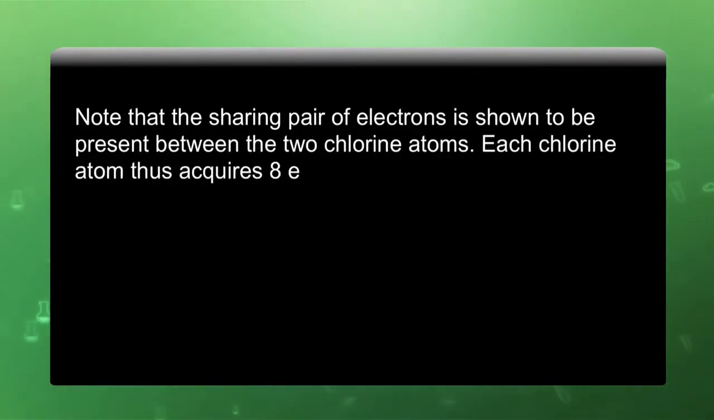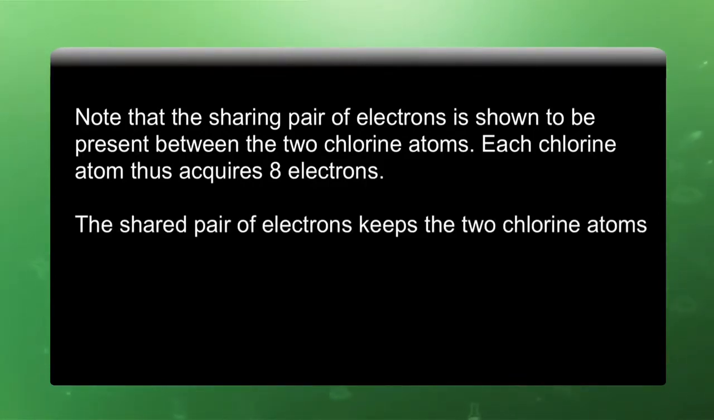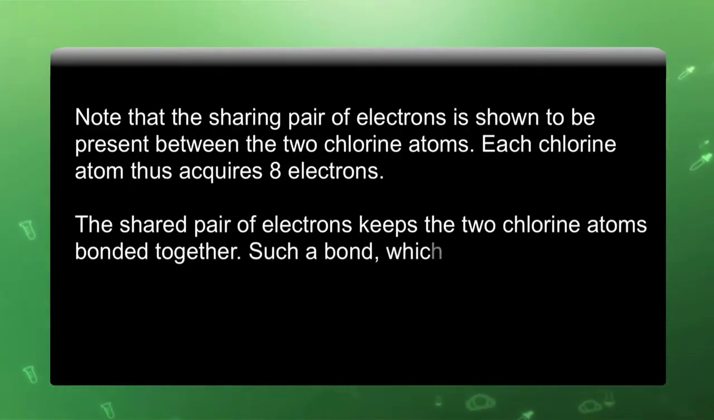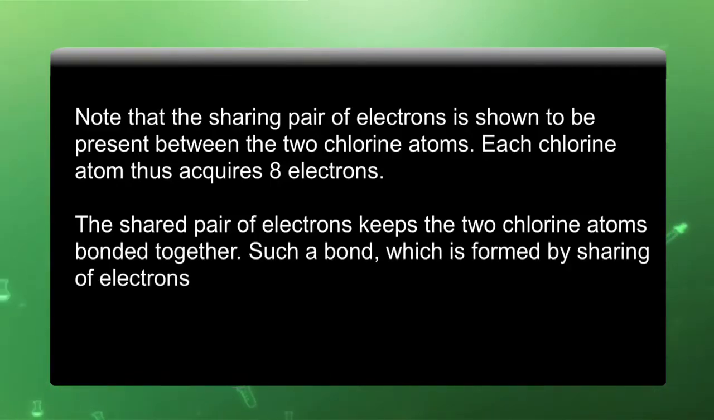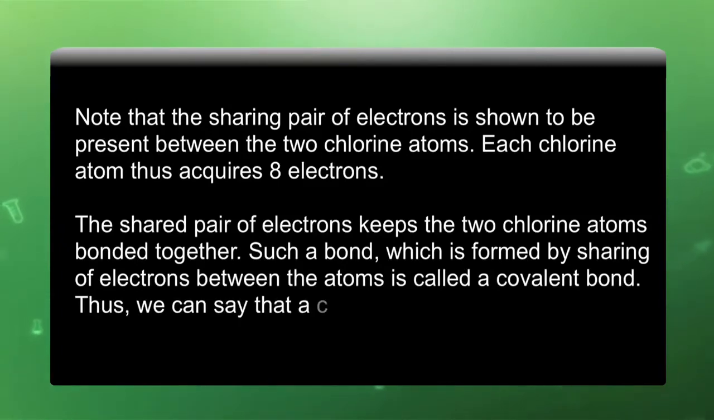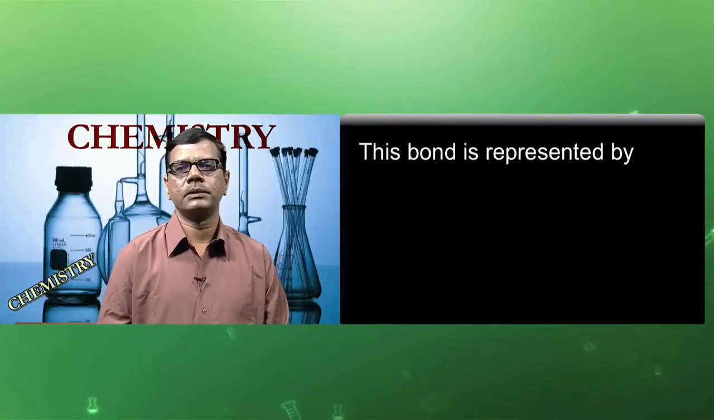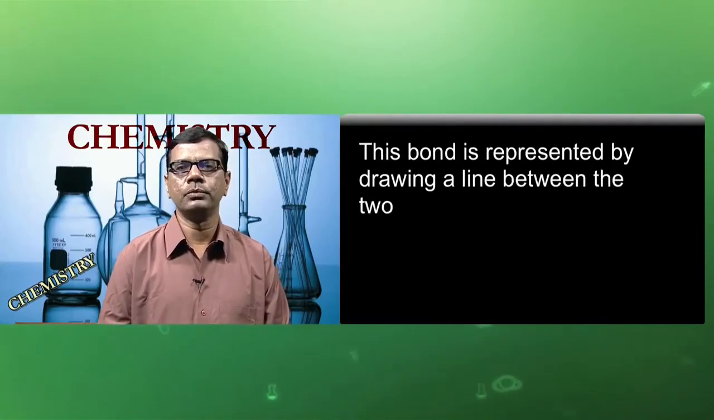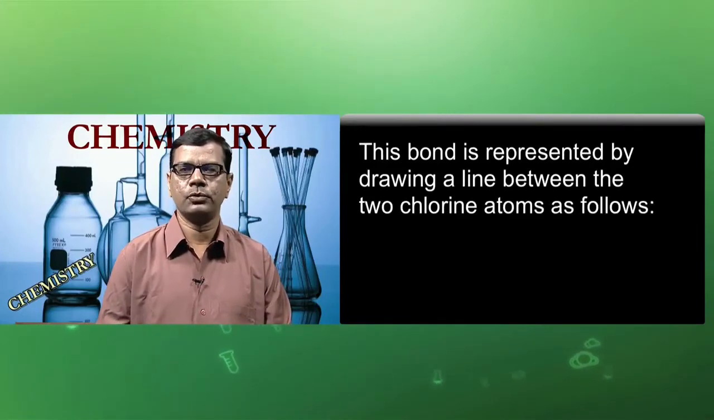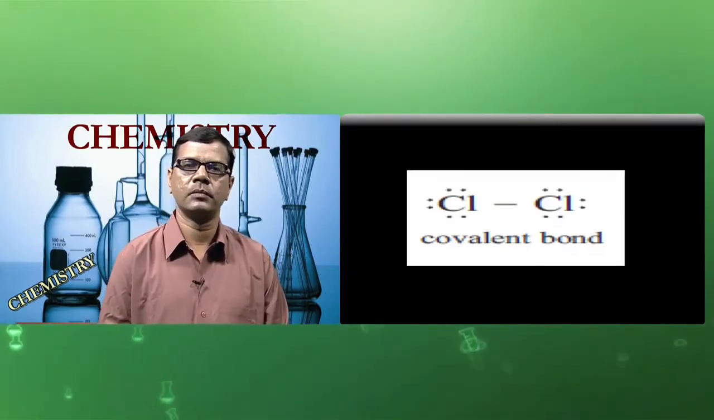Each chlorine atom thus has 8 electrons. The shared pair of electrons keeps the 2 chlorine atoms bonded together. Such a bond which is formed by sharing of electrons between the atoms is called a covalent bond. Thus, we can say that a covalent bond is present between 2 chlorine atoms. This bond is represented by drawing a line between the 2 chlorine atoms as shown below, that is Cl single bond Cl molecule.